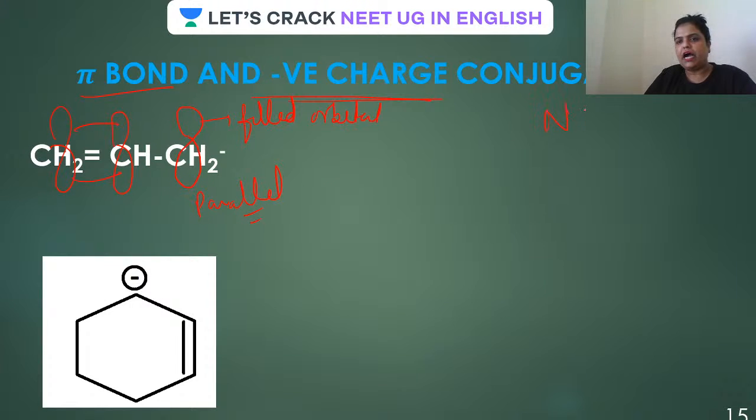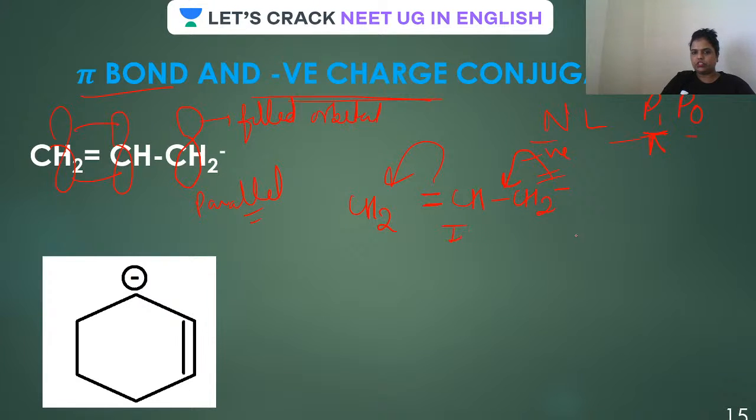Now again, null pepo. So from where to where? Negative charge to pi bond. Yes, the transfer will be from negative charge to pi bond. I hope it is clear. So in this case, the flow of electron will be like this. Negative charge is on this side, so it will flow like this and go here.